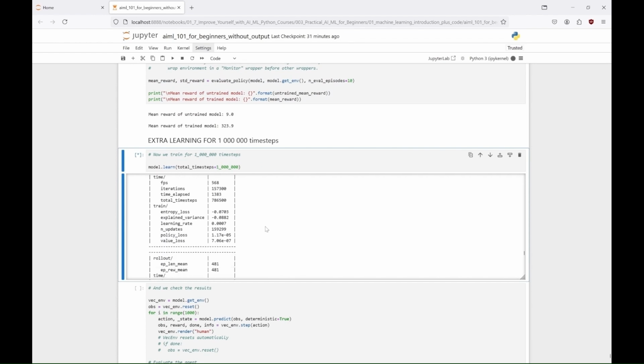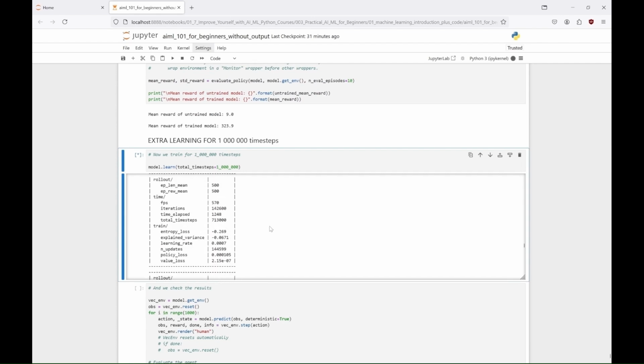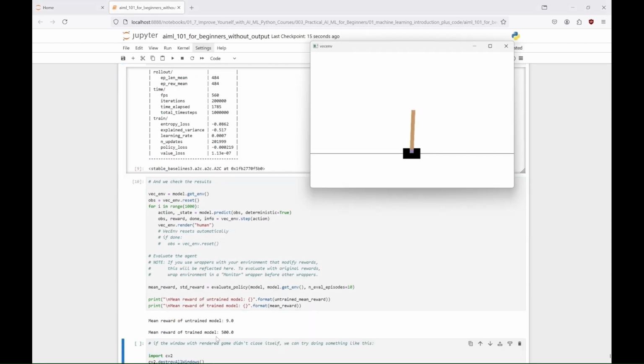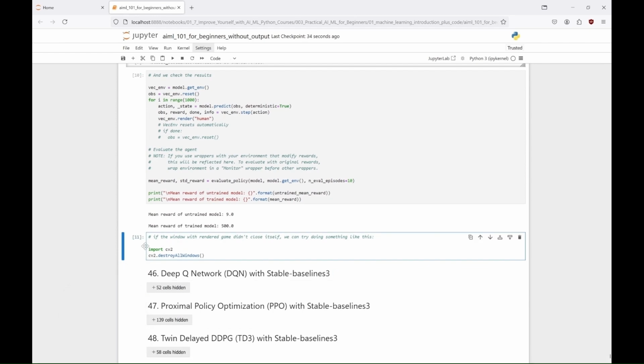By tracking the average reward over time, we can understand these changes better. To avoid overfitting, we might use techniques like early stopping or adjust hyperparameters. If you want, you can try using this model on your own, and make changes to see how they affect the learning process. And now, let's move on to the next model.